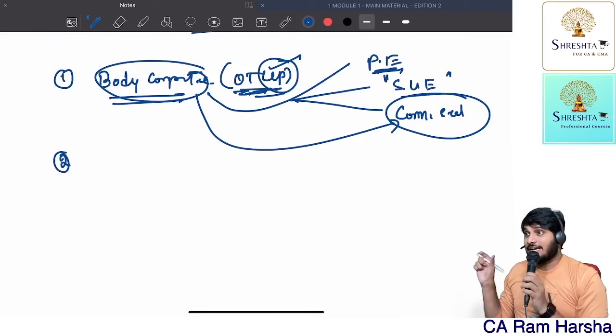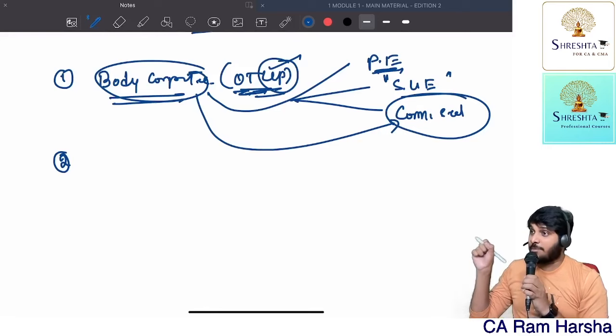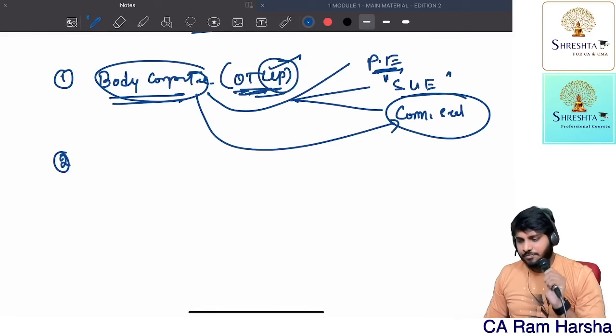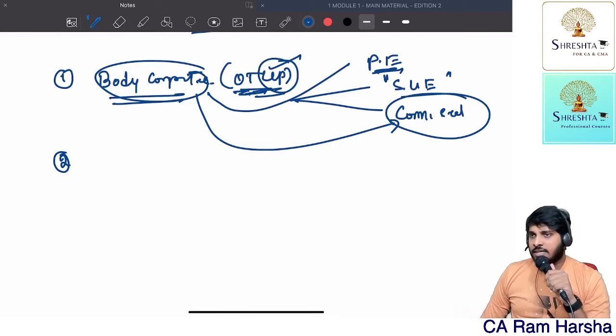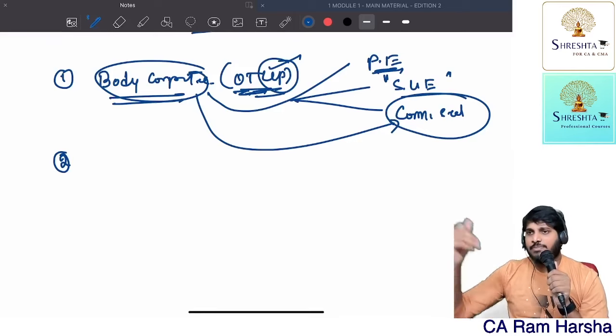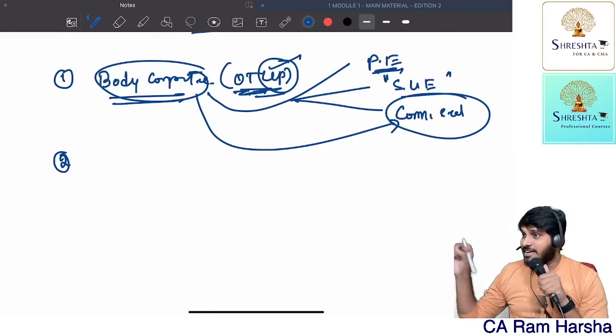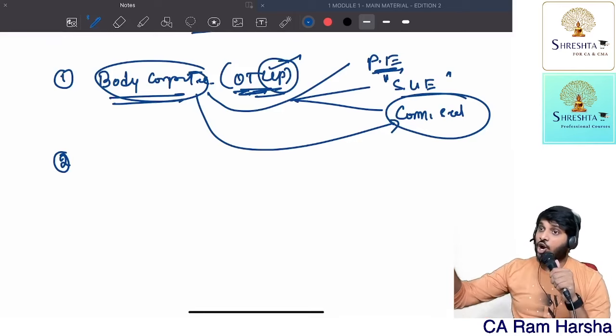If the separate legal entity concept is brought in, if at all we permit a body corporate, the best example: suppose I qualified as a CA, I have another two friends, all three of us qualified CAs, getting it? And all three of us put together formed a private limited company. What happens? Tell me. Now, this private limited company is appointed as auditor of another company.